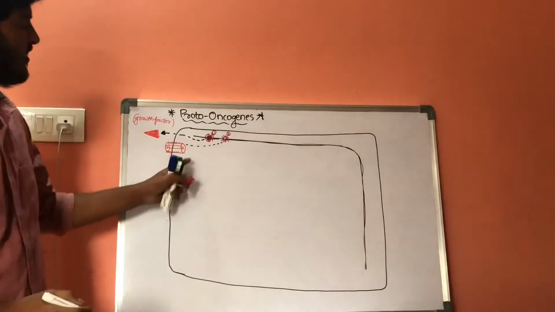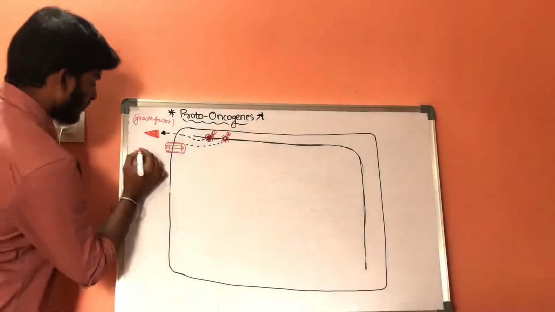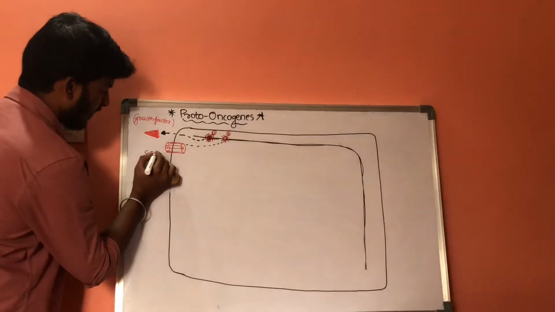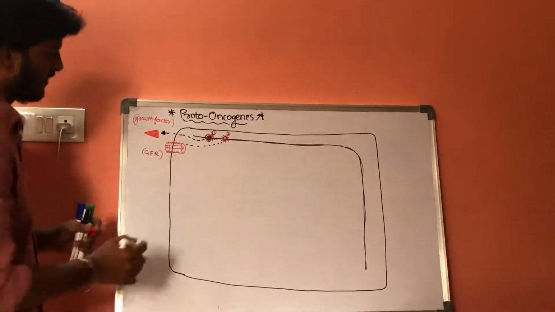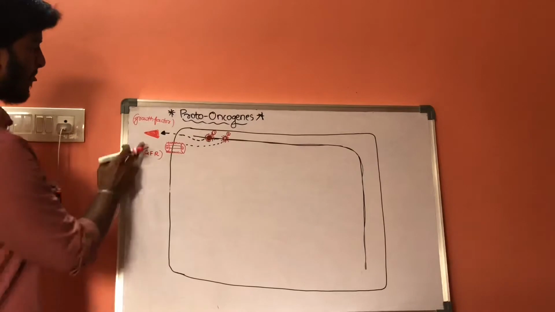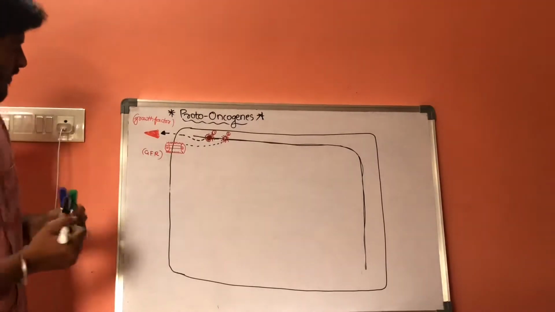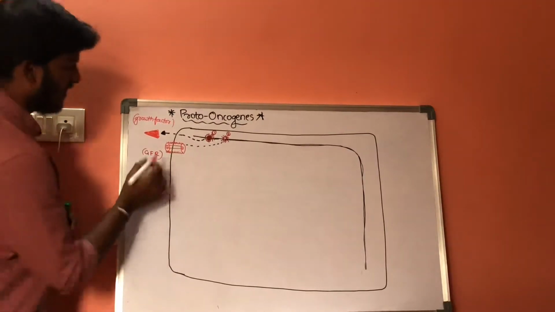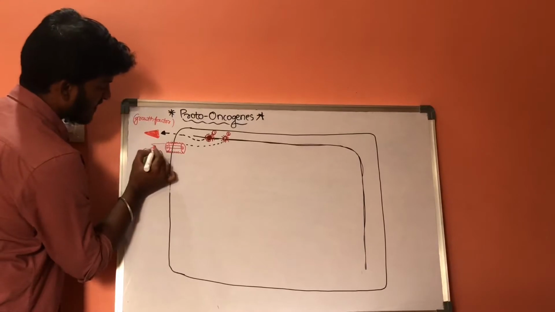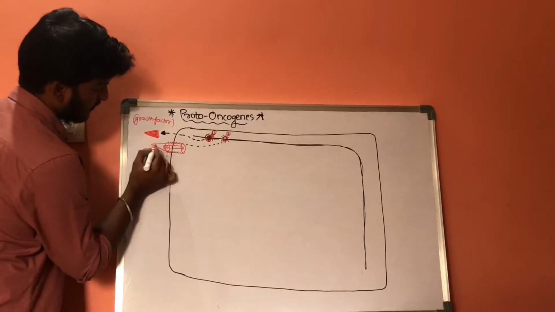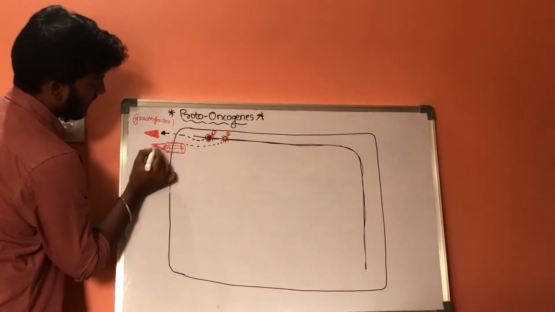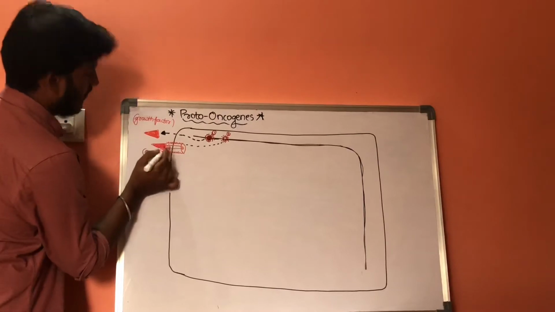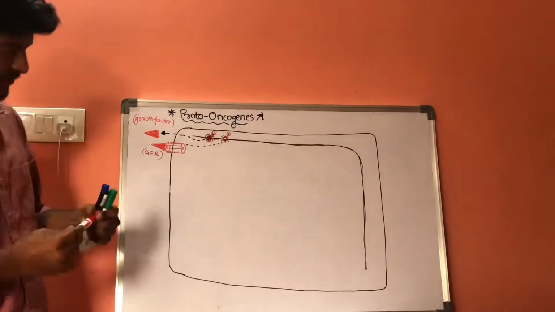Let us consider this is a receptor, that is growth factor receptor, and this is a growth factor. Now after forming, this growth factor will get attached here.